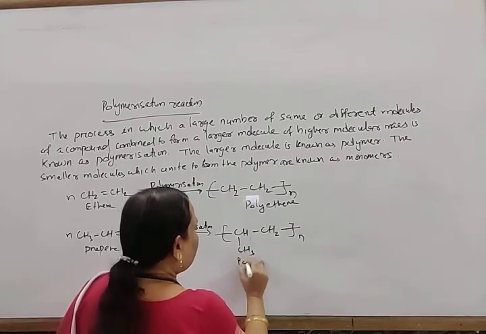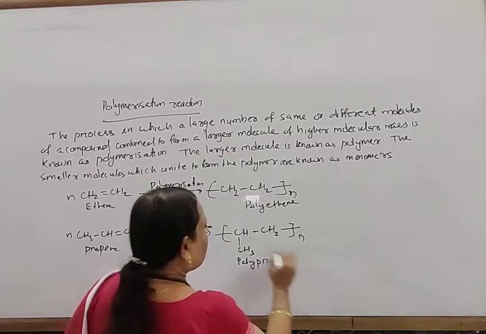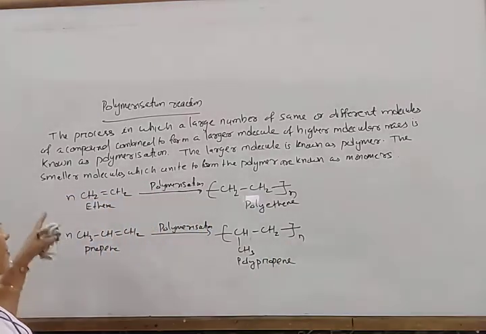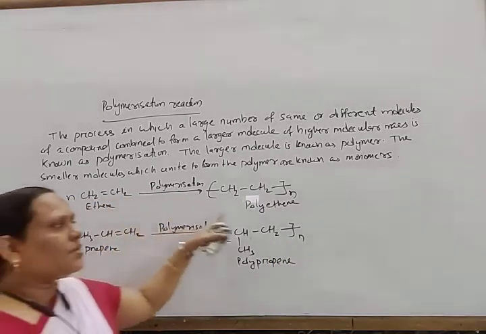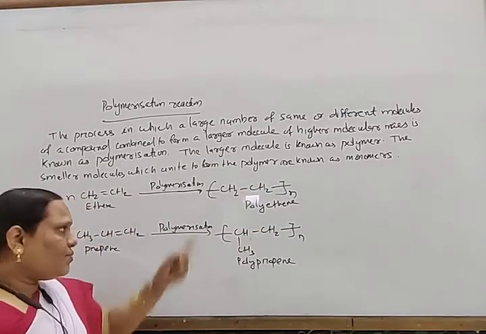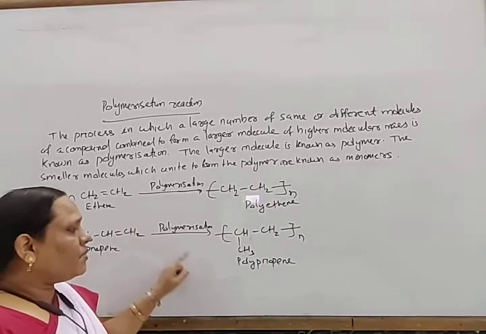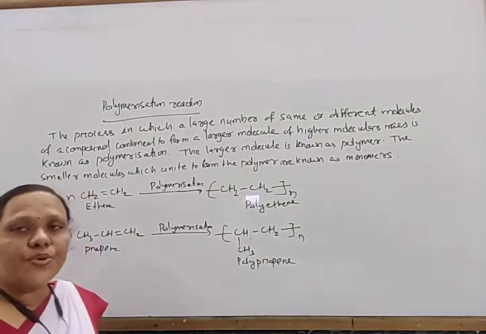This is polypropene. Ethene undergoes polymerization to form polyethylene, which is used as a packing material. Propene also undergoes polymerization to form polypropene.